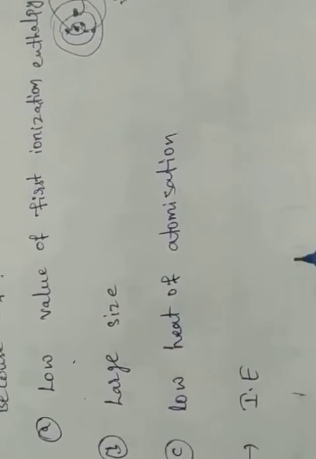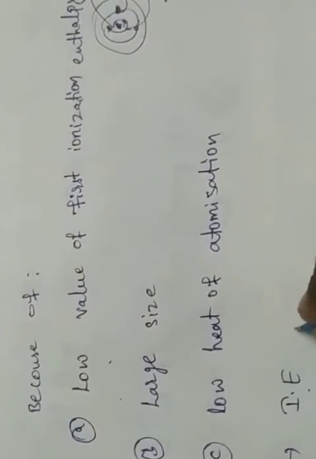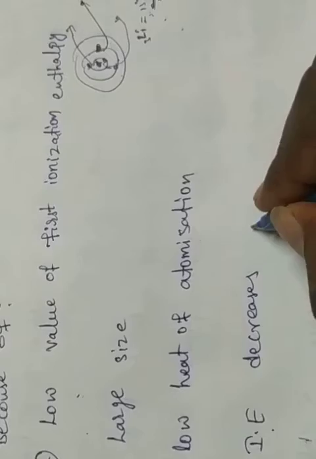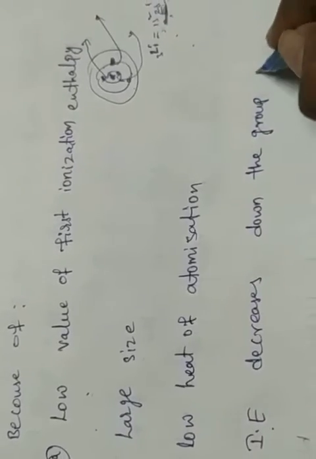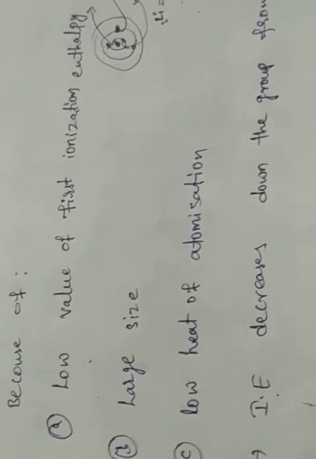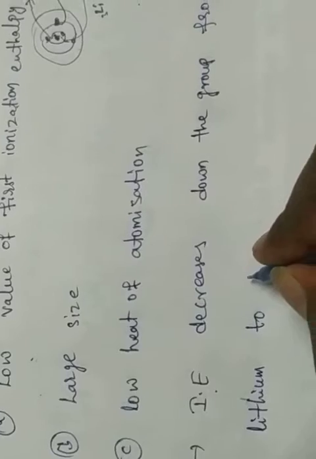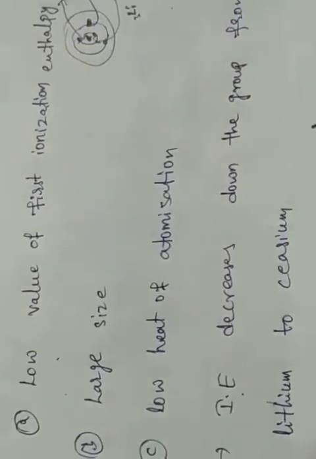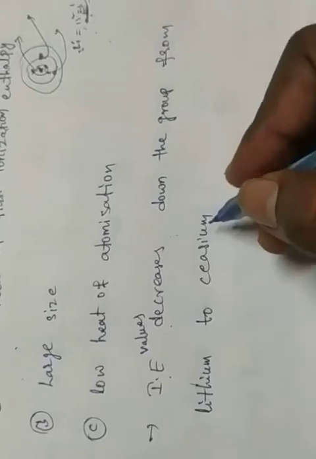Ionization enthalpy or ionization energy values, okay. IE means ionization energy or ionization enthalpy, both are the same. They decrease down the group from lithium to cesium.